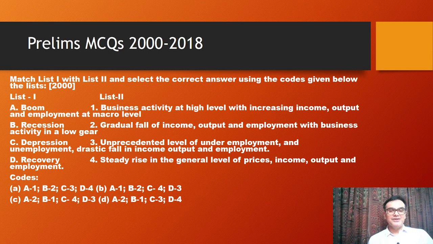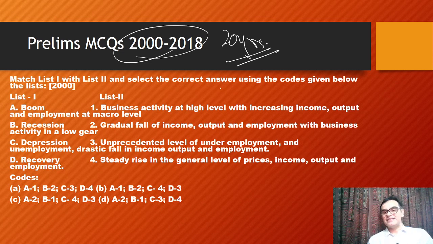Now, in the growth and development topic, what are the questions that have been asked in UPSC in the 2000 to 2018 period? So almost 19 years we'll be covering here, and the 2019 year we have already covered. So we are looking at 20 years of MCQs in a sectional, topic-wise manner. You must get a fair understanding of what is asked there. Okay, now let's look at them.